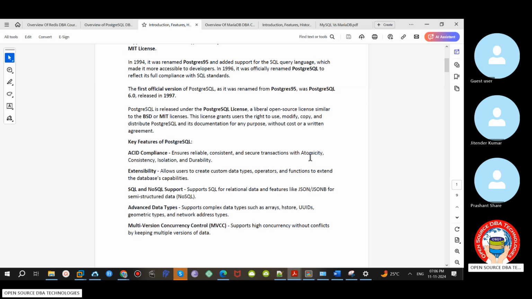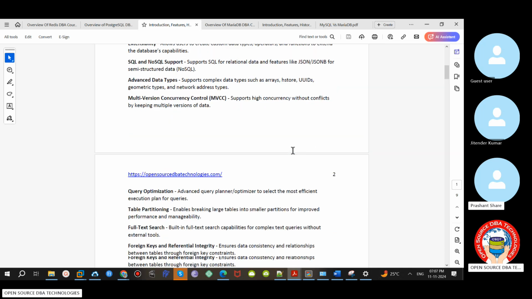Okay, this is very good in PostgreSQL actually compared to MariaDB, MySQL and all. So MVCC is nothing but multi-version concurrency control. Whatever the user connecting and modifying the data, it will not conflict with other users. Every user has their own snapshot and it won't interrupt the other users. So MVCC is a good concept here. Once they commit, only then other users are able to see the original version of data. So MVCC works very well in Postgres compared to other open source databases.